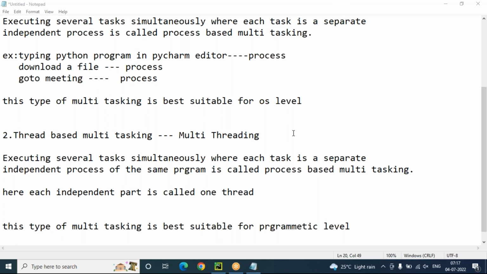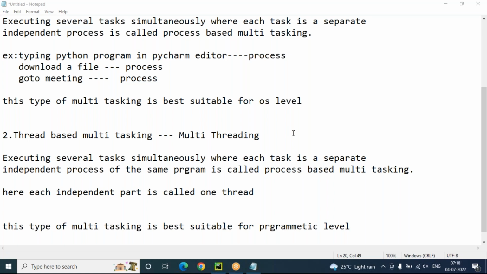Simple logic I'll tell. The multi-threading concept is just for multitasking. Multitasking means at a time, parallelly, we are doing multiple tasks. Whenever we do multitasking, we save a lot of time. Suppose while watching TV, I want to drink a coffee. I need not spend separate time for drinking coffee and separate time for watching TV. I can do both in parallel, spend the same time for both tasks, and finish work quickly.